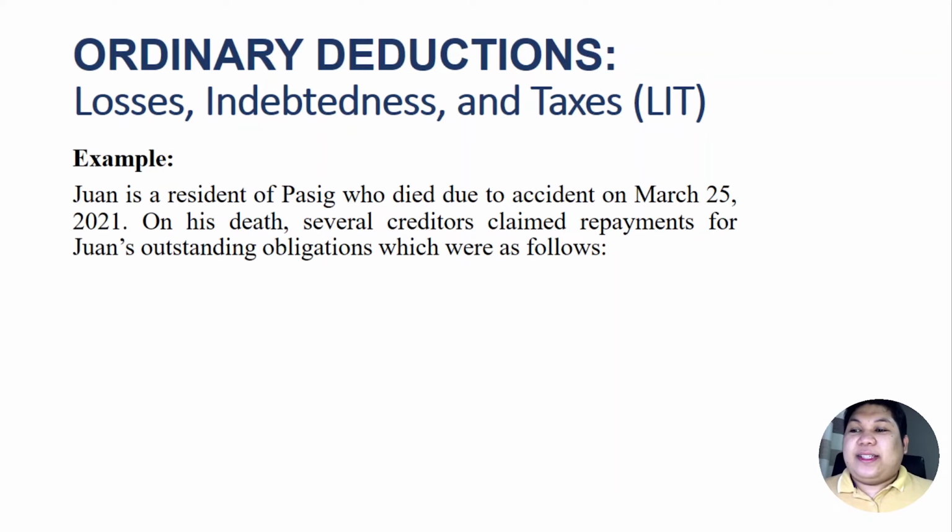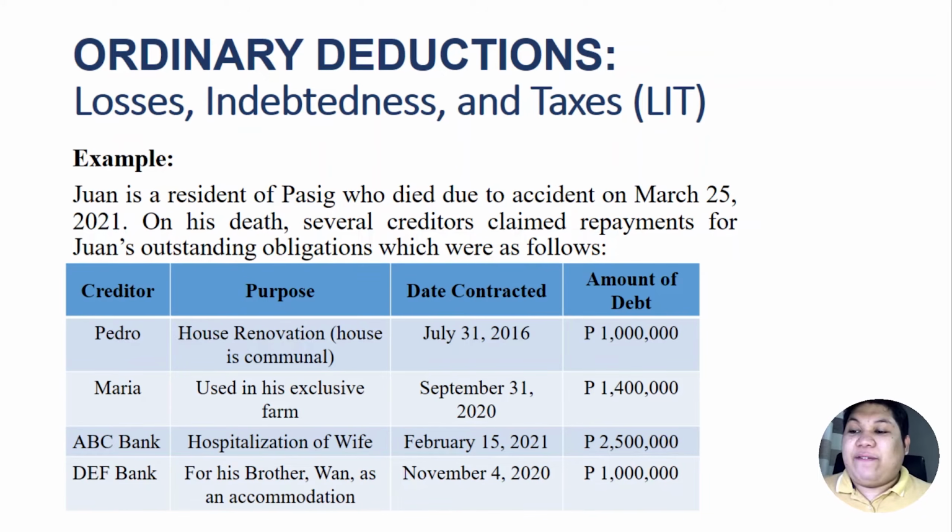So let's have an example. Juan is a resident of Pasig who died due to accident on March 25, 2021. On his death, several creditors claimed repayments for Juan's outstanding obligations, which were as follows. So we have here 4 claims against Juan's gross estate. Number 1, we have creditor Pedro, and this was used for Juan's house renovation, and the house was a communal property. This loan was contracted on July 31, 2016. That was almost 5 years ago. And the amount of debt was 1 million pesos.